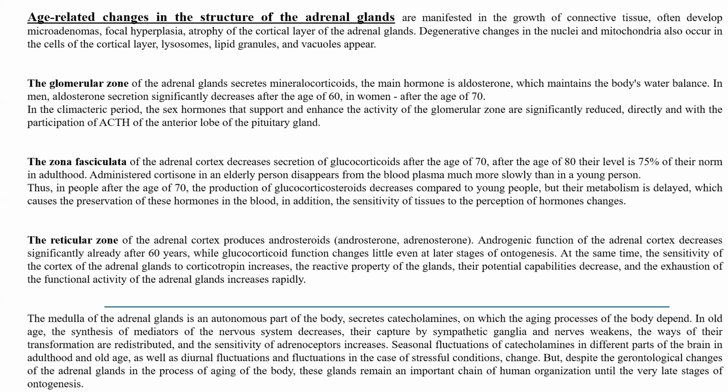That's why after the age of 70, production of glucocorticoids decreases compared to young people, but their metabolism is delayed, which causes the preservation and maintains the value of the hormone in the blood. The reticular zone of the adrenal cortex produces androsteroids.